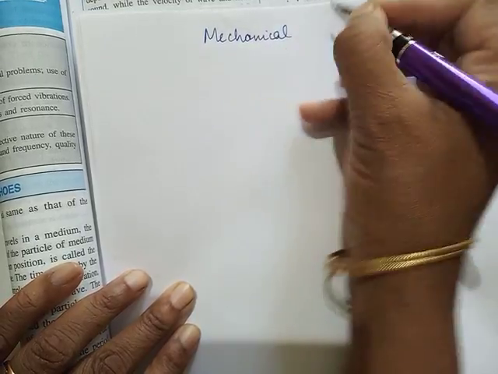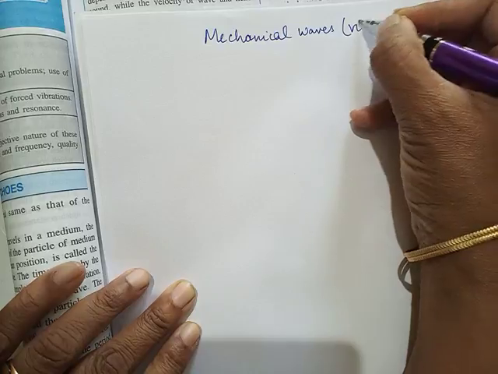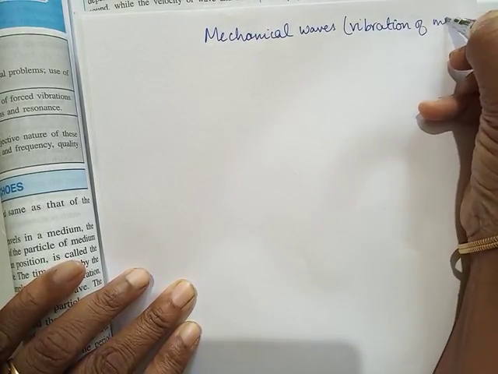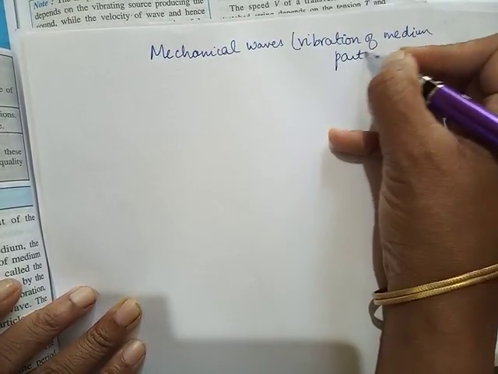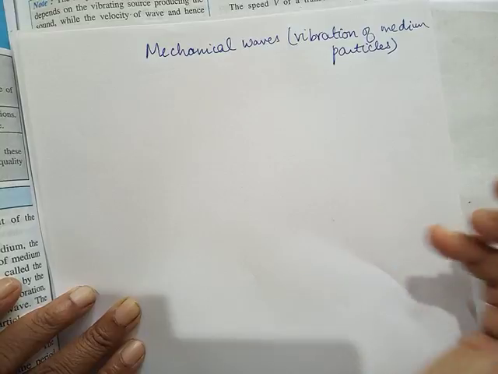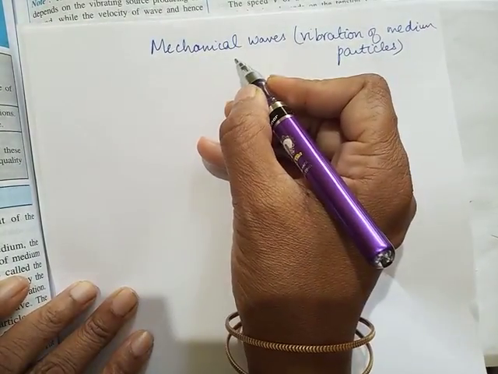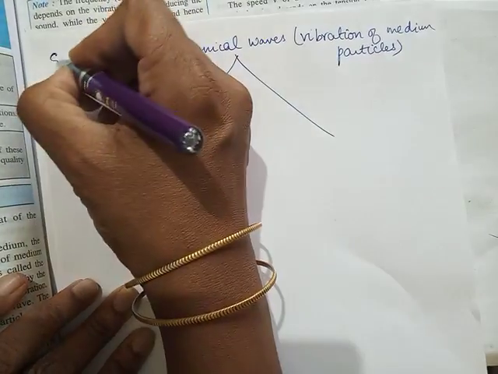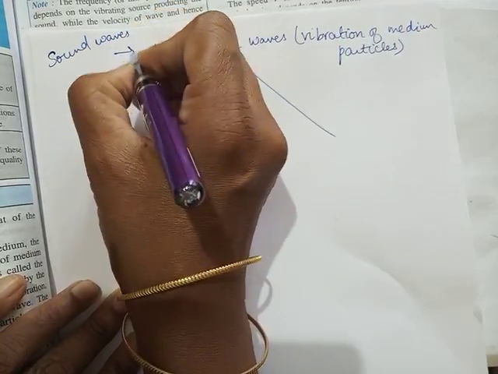Because sound waves are produced due to vibration of medium particles. Vibration of medium particles. So you call it mechanical waves. Literally the particles of the medium have to move. That's why they're called sound waves. So sound waves are generally mechanical waves. That's the first thing you studied.